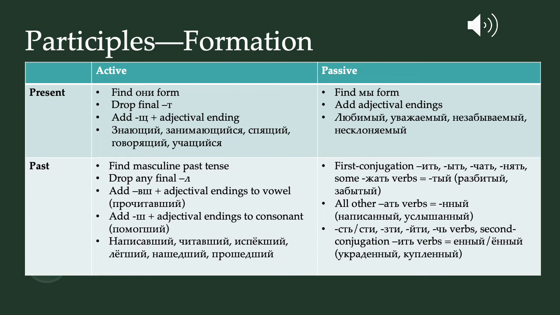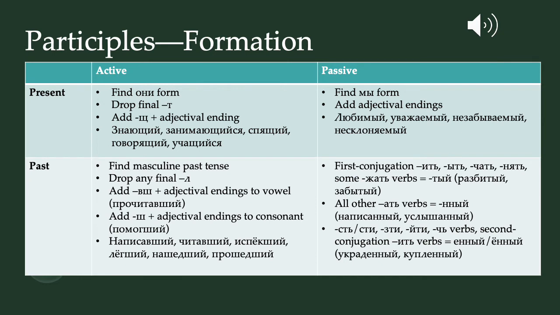For past active participles, we're going to find the masculine past tense. If it ends in an L, we're going to drop that L, and if what we end up with then is a vowel, we're going to add v, sh, plus an adjectival ending to that vowel. So for example, przeczytać becomes przeczytal. We drop that L, we get przeczyta, and we add wszy to get przeczytawszy. If, however, the masculine past tense ends in a consonant, for example, pomóc and pomógł, we're just going to add sh plus the adjectival ending. So we get pomógł, pomógłszy. And some examples are napisawszy, czytawszy, ispiokszy, liokszy, nasiedszy, and przesiedszy.